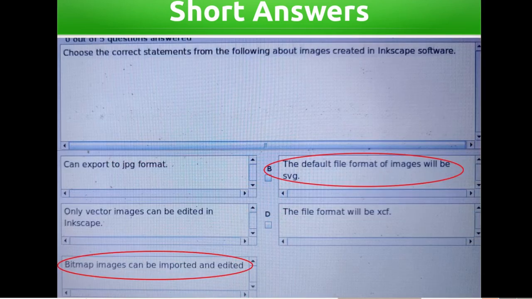Choose the correct statements from the following about images created in Inkscape software. Can export to JPG format. The default file format of the images will be SVG. Only vector images can be edited in Inkscape. The file format will be XCF. Bitmap images can be imported and edited. Answers: the default file format of the images will be SVG. Bitmap images can be imported and edited.